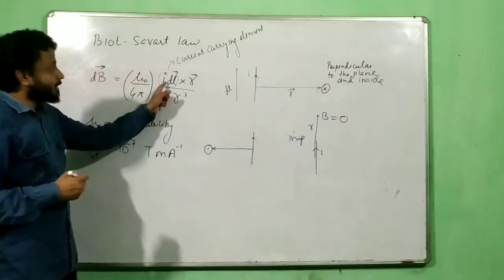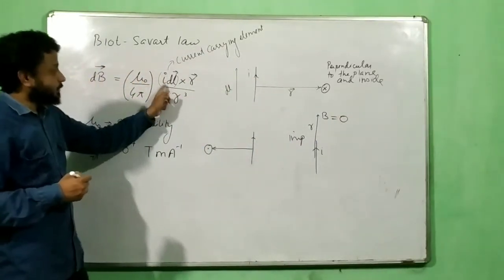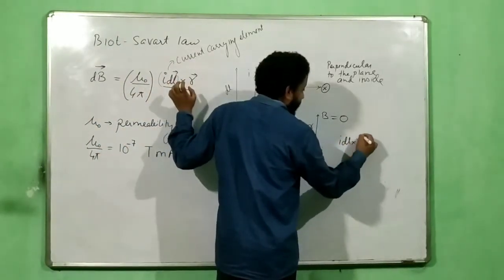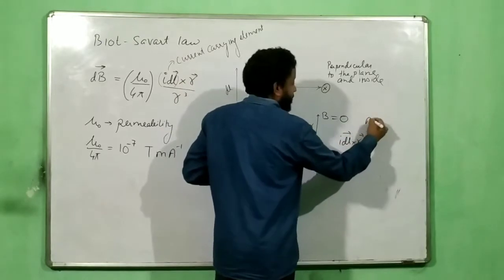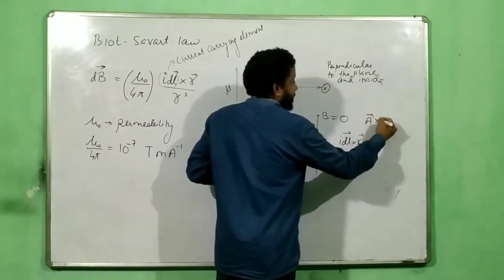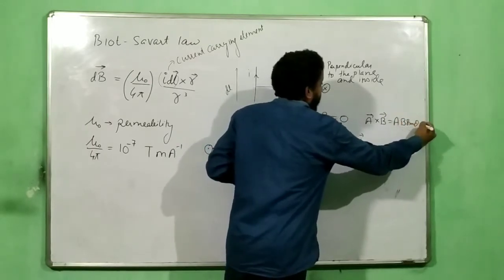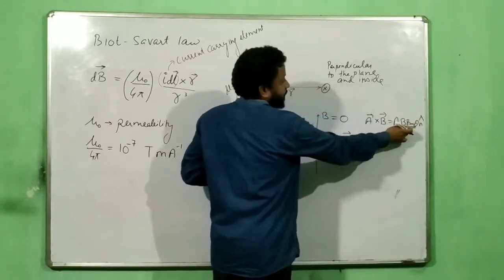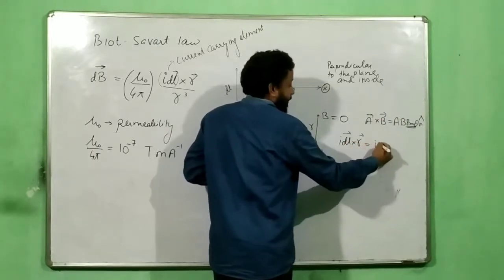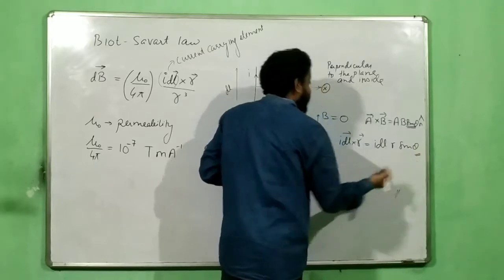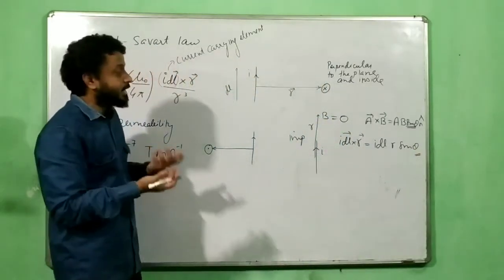Also, if you see from this result, just focus on this part, I dl cross r. Now how do we write a cross b vector? If you remember the concept of cross product, a cross b is written as ab sine theta with a direction called n cap. So I have to write this one as I dl r sine theta. What is theta? Theta is the angle between I dl and r.